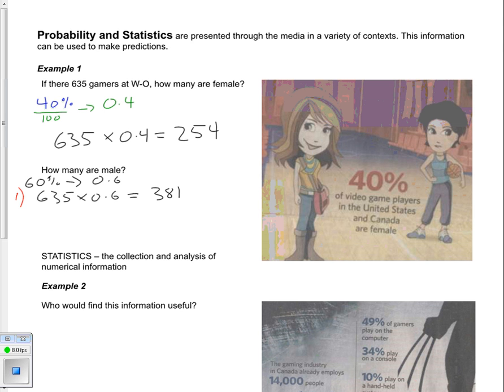There is another way, arguably a simpler way. If we know that 40% of the gamers are female and 40% represents 254 people, and there's a total of 635 people, we could just take the total number of gamers, 635, and subtract the number of female gamers, which in this case is 254. That will also give us 381. So that's one way that you can use probability and statistics in media.